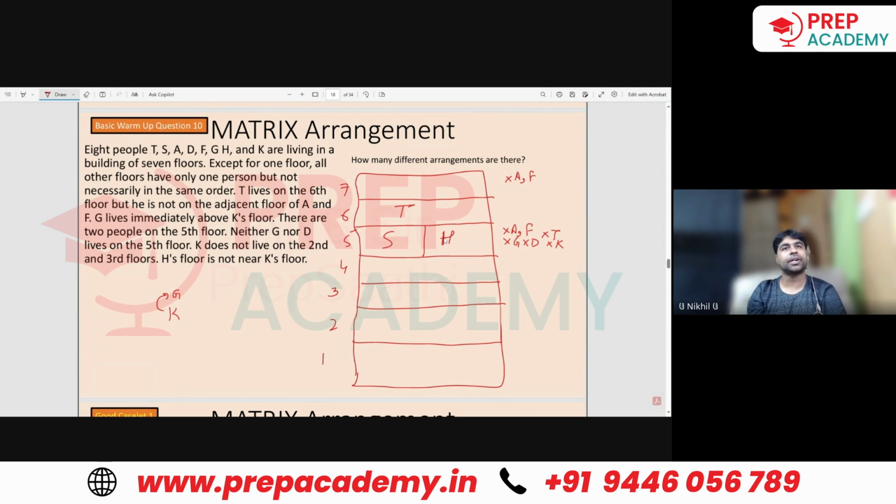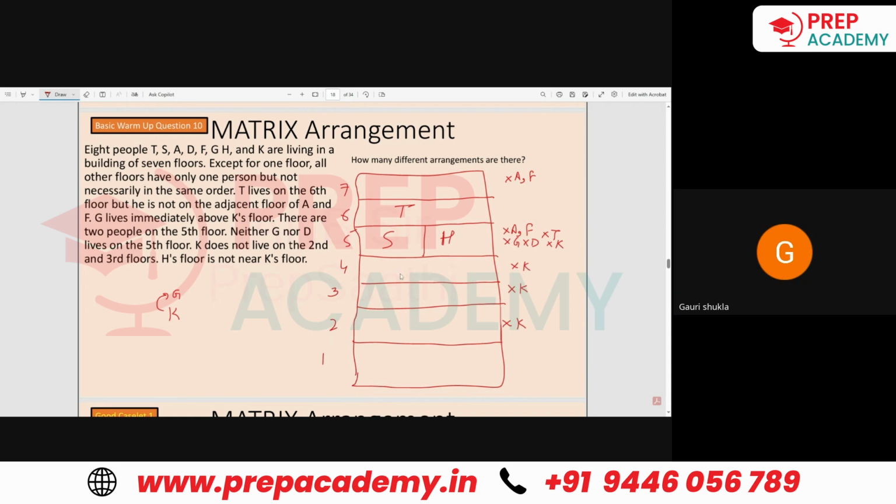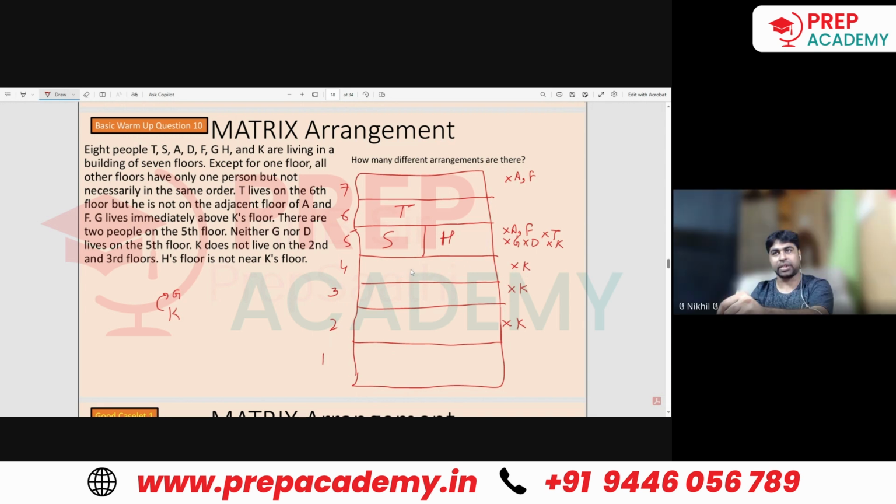K does not live on the 2nd and the 3rd floor. So K is not here. K cannot be on the 1st floor, and K cannot be on the 4th floor, otherwise G would have to be there.